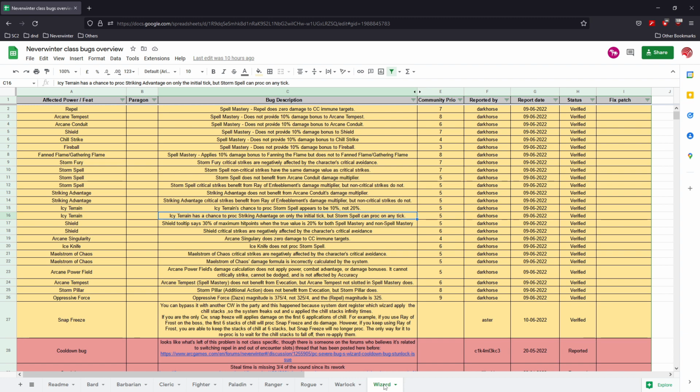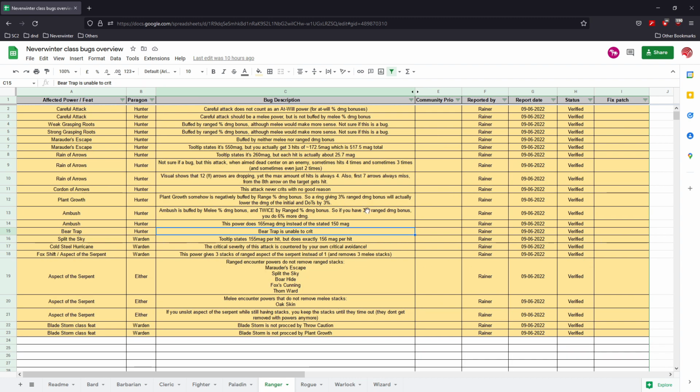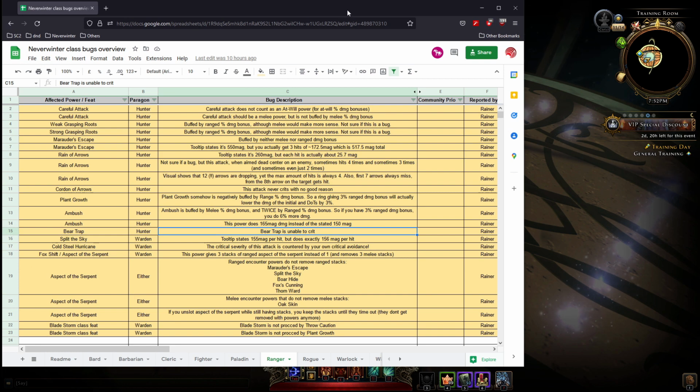In order to be able to analyze the game and the bug sources properly, you can use the character builder to do some handy checks, and I will demonstrate that in a moment. It is of course not mandatory, but as you will see soon, it is very, very convenient. And so let's go into that, and I will show off a little bit of a couple of bugs of the Ranger that I found. So let's go into the game.